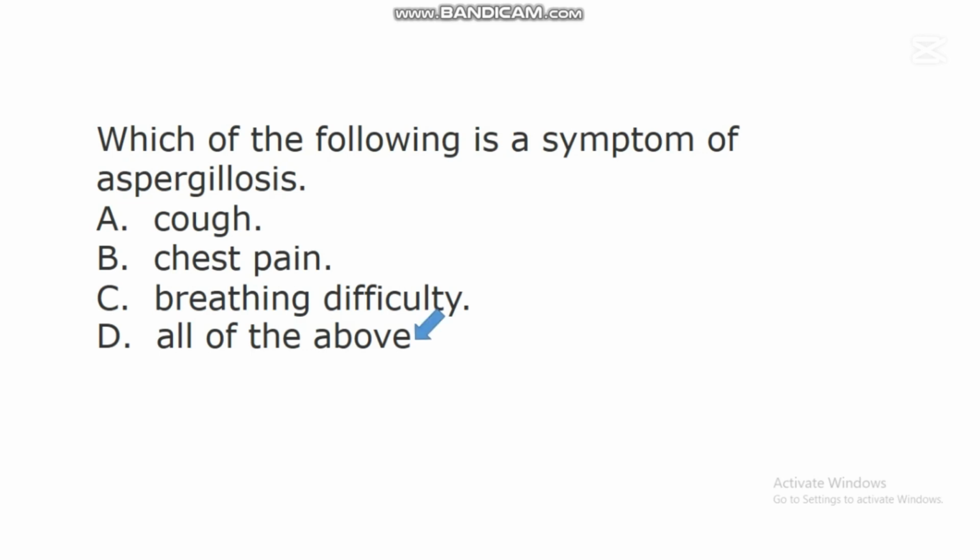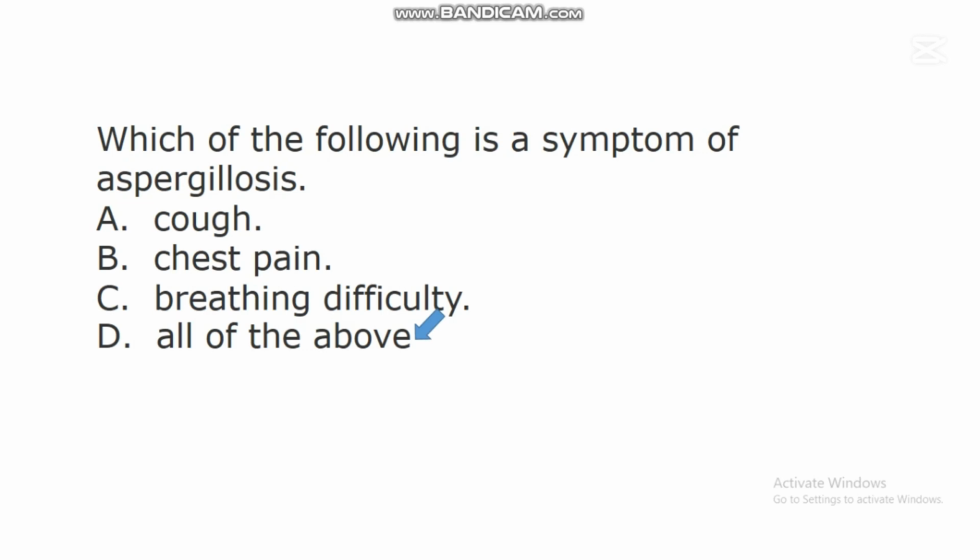All of the above. Studies have shown that when an individual is suffering from this fungal disease called aspergillosis, he or she will experience cough because this disease is mainly transmitted through the spores inhaled from the air. So the spores of fungi are released into the air, and when an individual inhales the spores, especially someone with a poor immune system, this problem called aspergillosis will result.